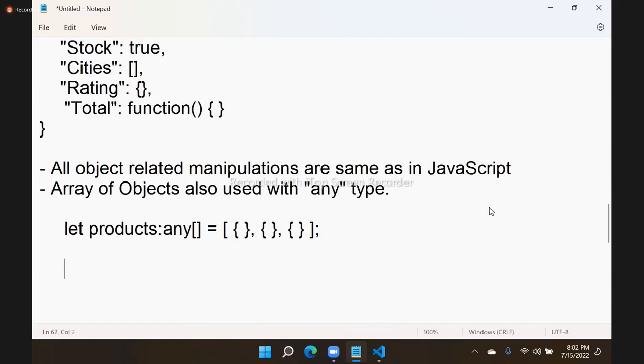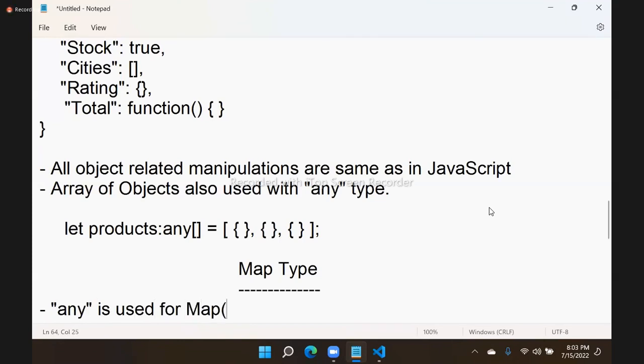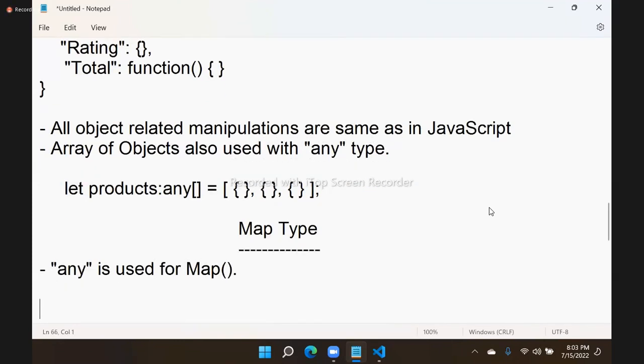One more important thing is the map type. In JavaScript, you have map type. Here also we have map type. Same here, any is used for map. I hope you learnt about the map types in JavaScript, right? Actually, map is a collection of keys and values, same as an object.